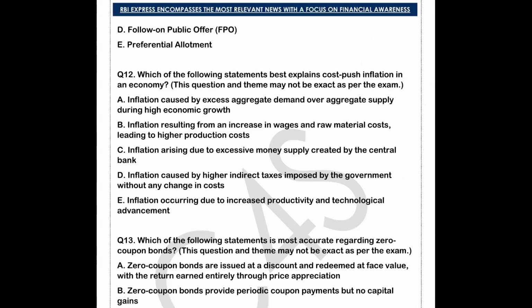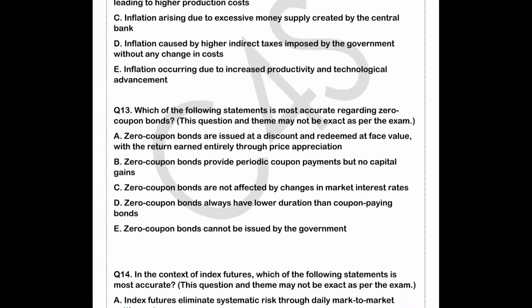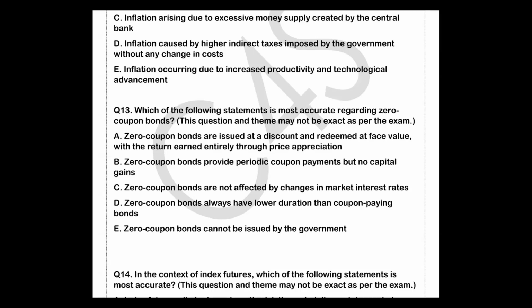Now, the 13th question. Which of the following statements is most accurate regarding zero coupon bond? It is also something related to your static knowledge. What is a zero coupon bond? Zero coupon bonds do not pay periodic interest. Periodic interest means that at certain times, like at time T or T plus one, you are paying interest, right? Zero coupon bonds are a kind of bond where you are not paying interest periodically, right?